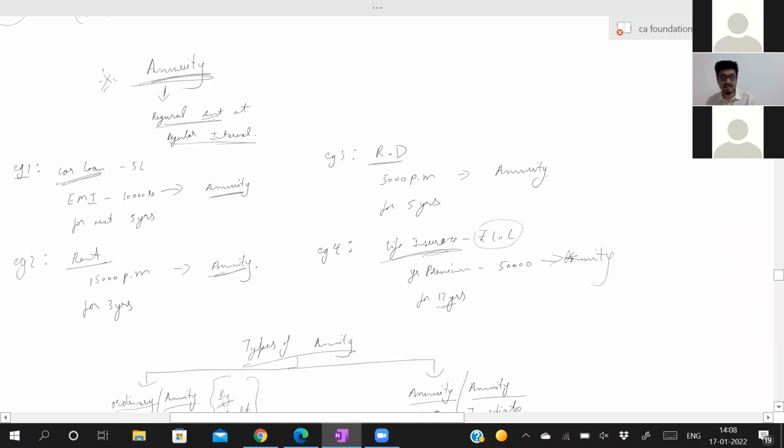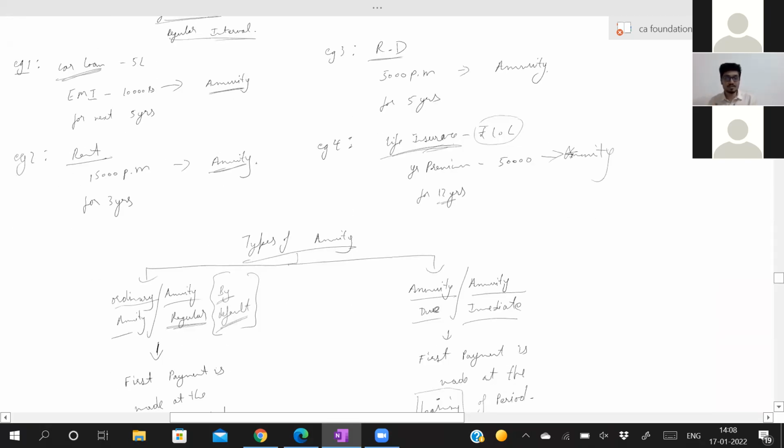We had seen recurring deposit. That means you will deposit 5,000 every month for the next 5 years. Same amount for the next 5 years. Rent, every month you have to pay 15,000. That was also your annuity. Life insurance, you will pay yearly premium for next 10 years, 12 years. That is your annuity amount.